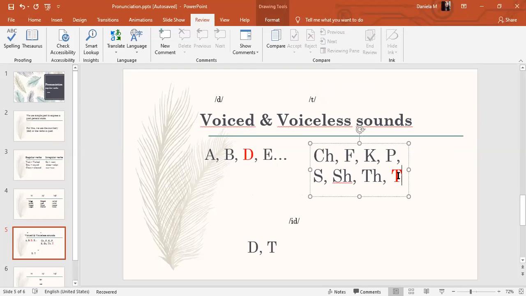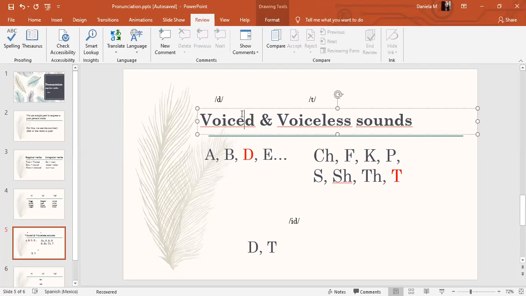We only have 8 voiceless sounds, which are ch, sh, the th as in thanks or thank, and so on. Remember, just these 8 sounds are voiceless sounds, and the rest of the sounds are gonna be voiced, including consonants and vowels that are not here. I did not write all of them. Just remember, these 8 sounds are voiceless and the rest are voiced. Okay, now that this is clear,